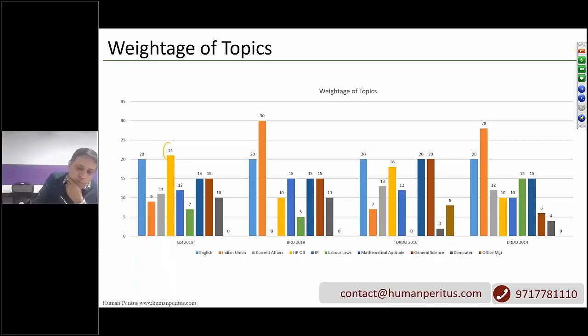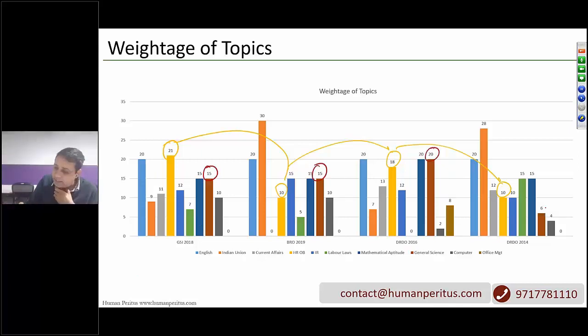So let's look at HROB: 21 questions in GSI 2018, but in the BRO paper there were just 10 questions, which were 18 again in this DRDO, and in this DRDO again there were 10 questions. Then let's look at general science now. For general science, this paper had 15 questions, again 15, this time 20, and then in this paper there are only 6 questions. For labor law, GSI had 7, BRO 19, 0 in DRDO, again DRDO 15 questions.